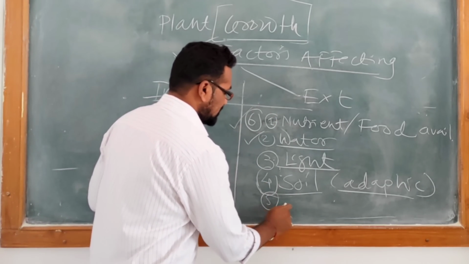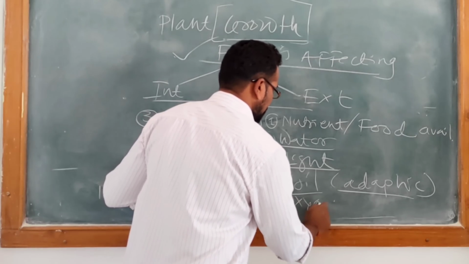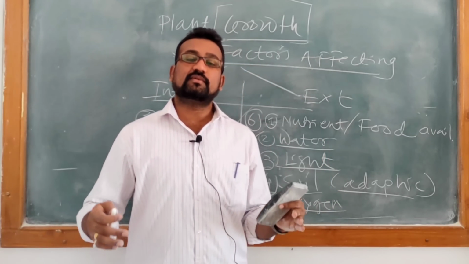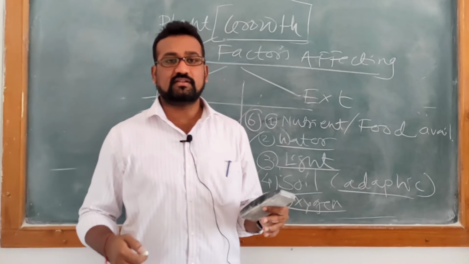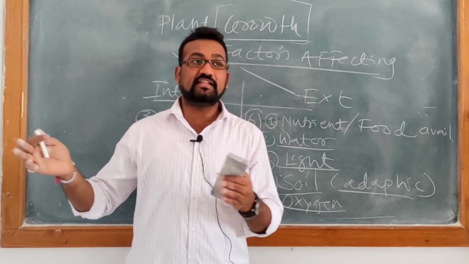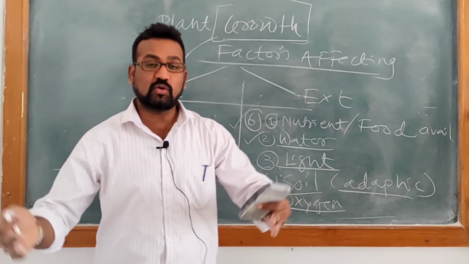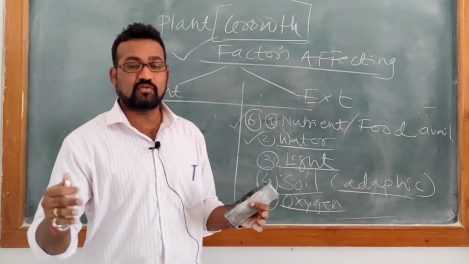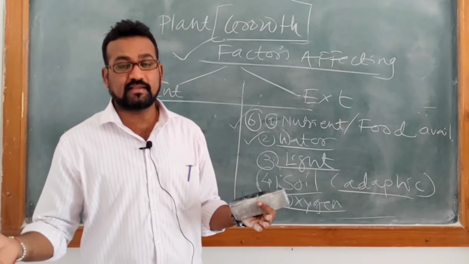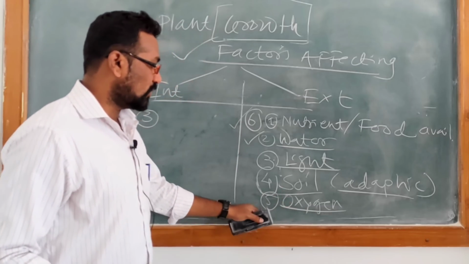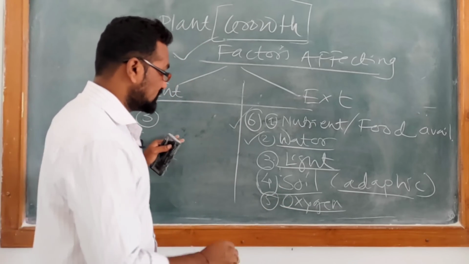The 5th point is oxygen presence. Definitely plants produce oxygen on their own, so they will get oxygen in plenty. But for the cells of animals and fungi, if there is no oxygen, then the growth of the cell is limited or stunted, or you will find the cell is going to die, in the case of animal cells. So oxygen plays a very important role in the growth of the plant cell.